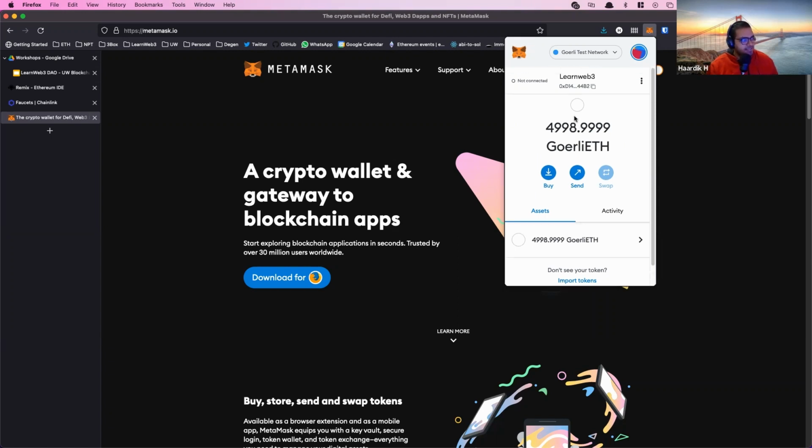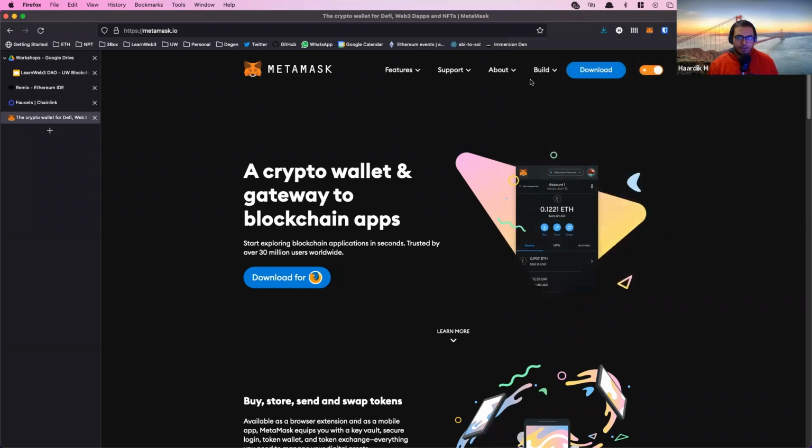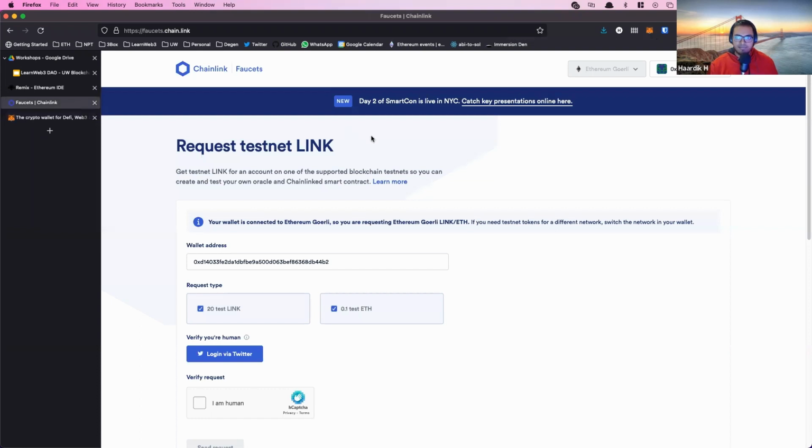I have 5,000 Goerli. I'm a faucet myself. That's actually the point of this. For Learn Web3 students, we're building an exclusive faucet for students at Learn Web3. So I got sent these 5,000 ETH through somebody in the Ethereum Foundation. Anyway, so we're gonna go over to this faucet.